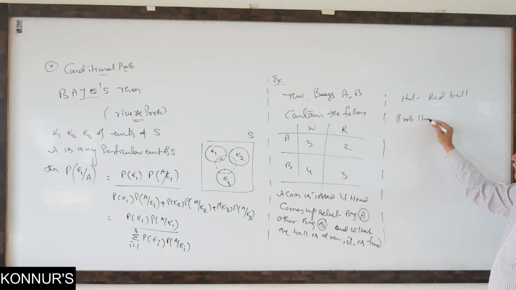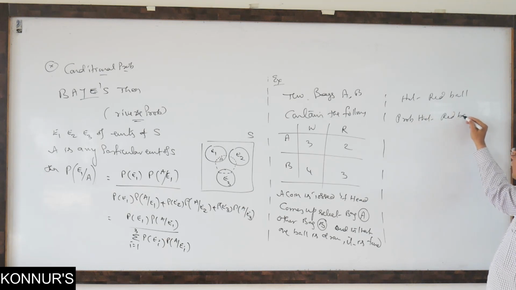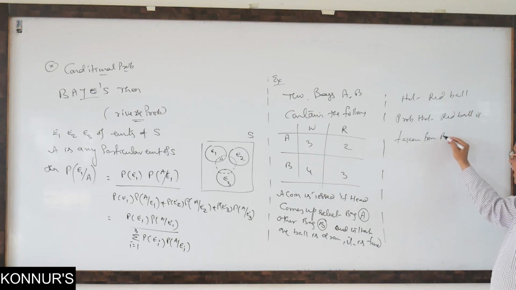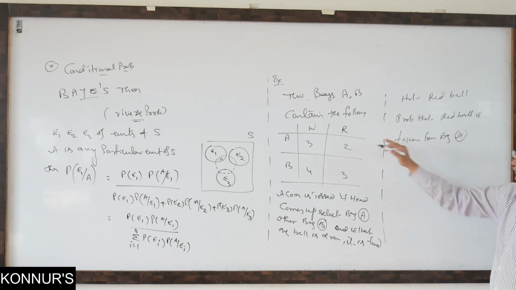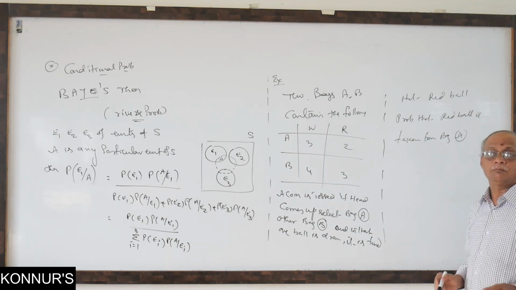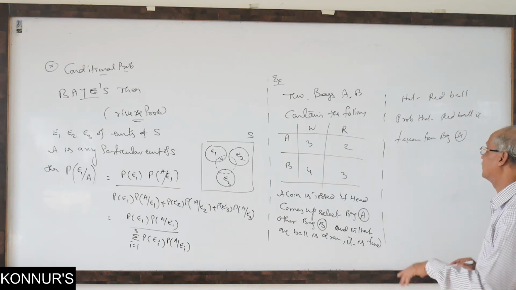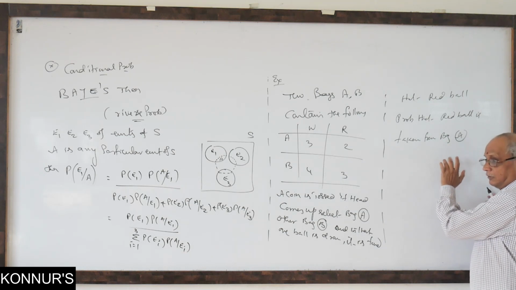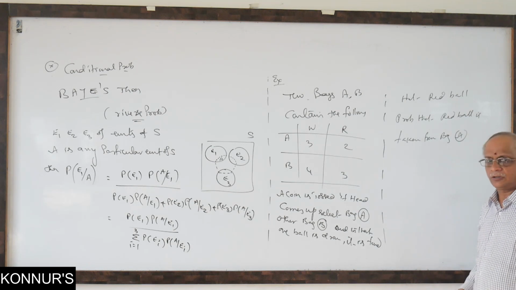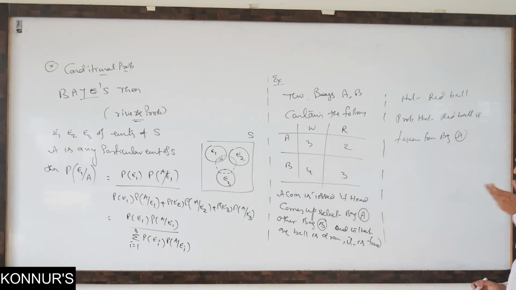Probability that red ball is taken from bag A. See, you cannot go to B at random. You are selecting ball blindly. You found it is red ball, but it cannot be from B. He is asking it must be from A. This type of story you read. Hence it is called problem come under Bayes theorem.